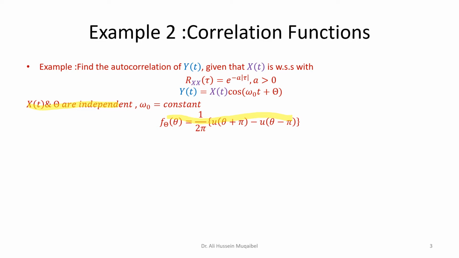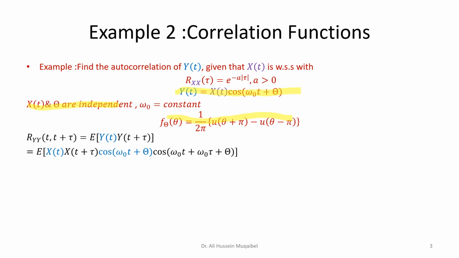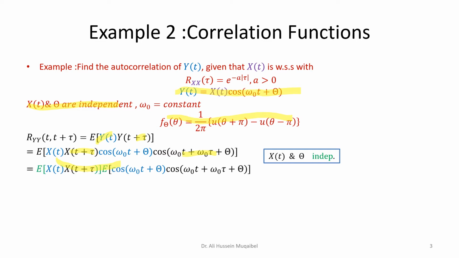Find the autocorrelation of y, which means the expected value of y times a shifted version of it. So we have the expression here. We'll substitute for the expression. The blue part comes from this term, and the other term comes from the shifted version, so we are adding t plus tau. Now let's try to simplify things. Cosine times cosine, and we know that theta and x are independent, so we can separate the expectation. That's a very cool identity or property. Without it, we cannot go to the next step.